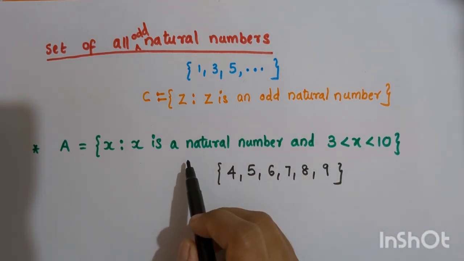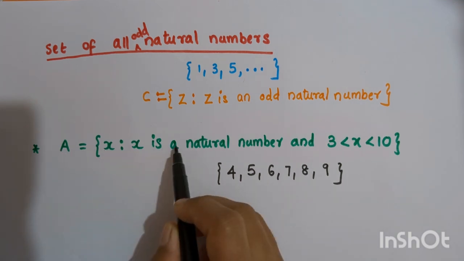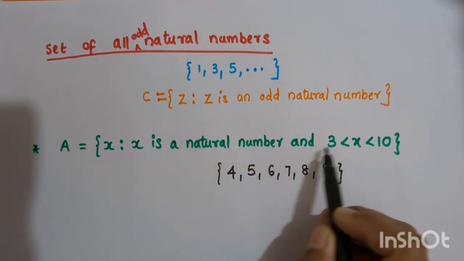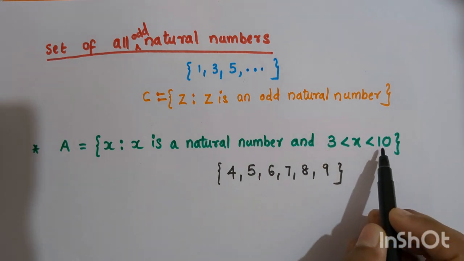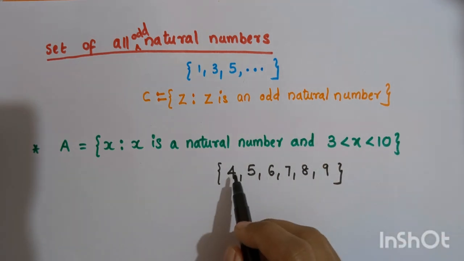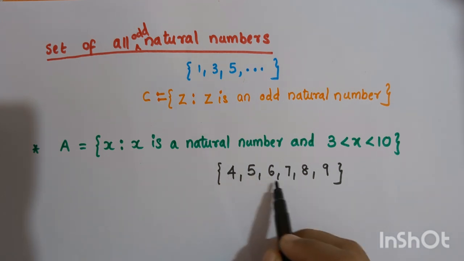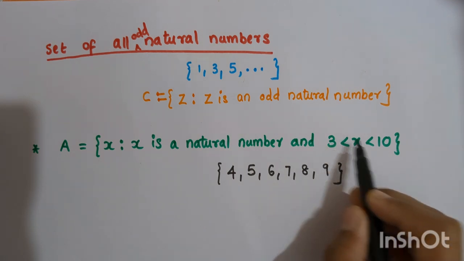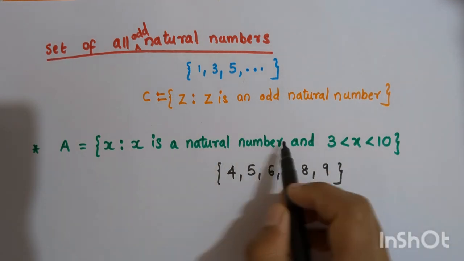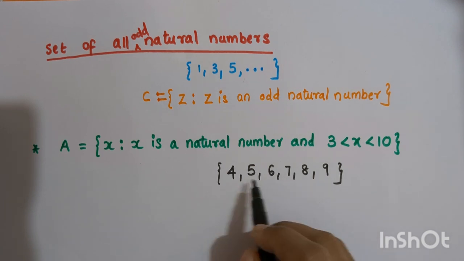That is, set A is a set of all X such that X is a natural number and X lies between 3 and 10. So what are the elements of the set? The elements of the set are 4, 5, 6, 7, 8, 9, because X is greater than 3 but less than 10 and it is a natural number. So these will be the elements, and in roster form, we will represent it like this.